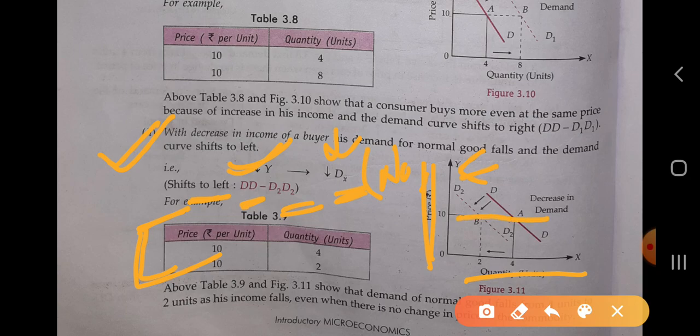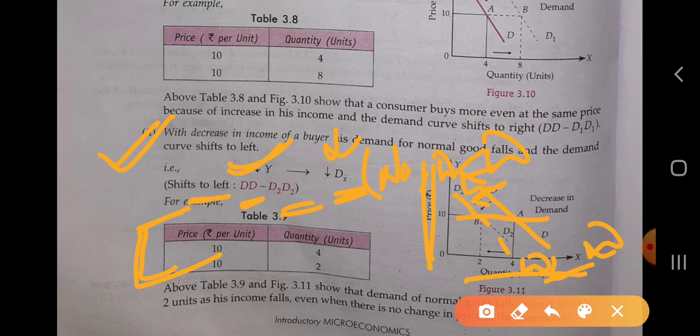The normal demand curve is 4, but when the income of the consumer decreases, the demand of the consumer for the normal good will also decrease. In that condition, the demand curve will shift, from D to D2 D2.